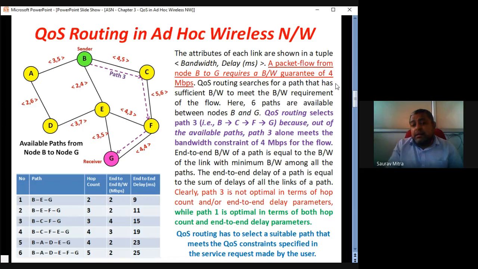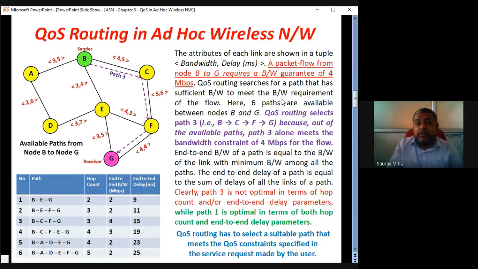So how many paths can be there? There can be 6 paths, as we have shown here. And the question is, I want the highest bandwidth. In that case, after doing the table, you have to tell that here path 3, that is BCFG, is my path for highest bandwidth. In that case, that will be satisfying the quality of service that the customer is demanding. So QoS routing searches for a path that has sufficient bandwidth to meet the bandwidth requirement.